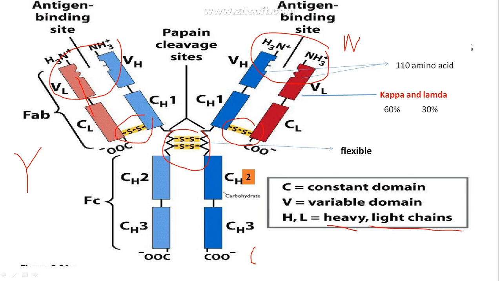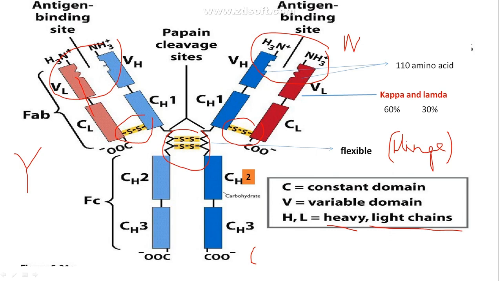This region is called the hinge region. Very important for your exam. H-I-N-G-E. So, where the 2 disulfide bonds of your heavy chains bind, that region is called the hinge region.